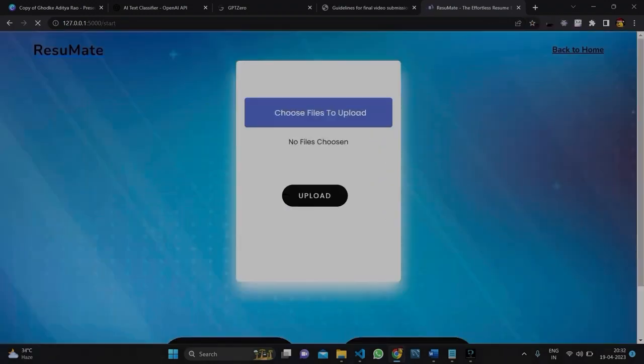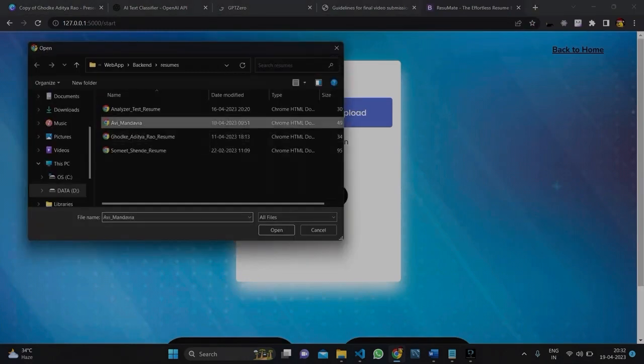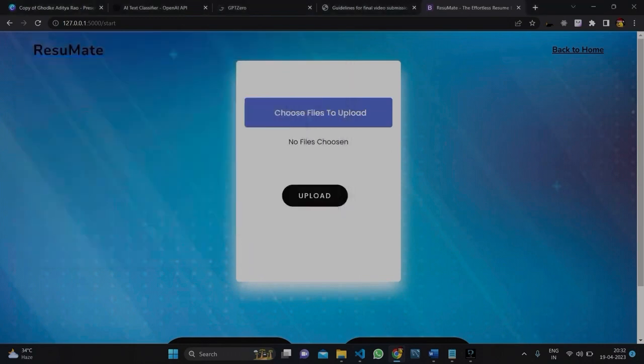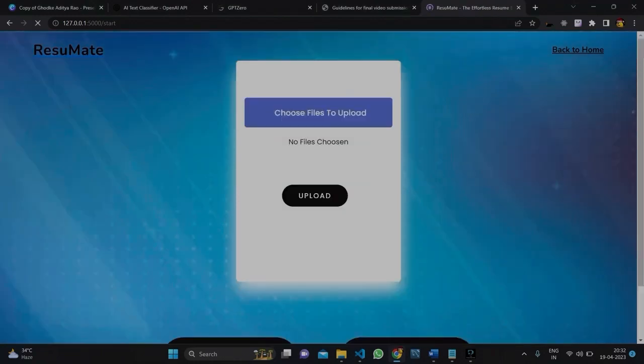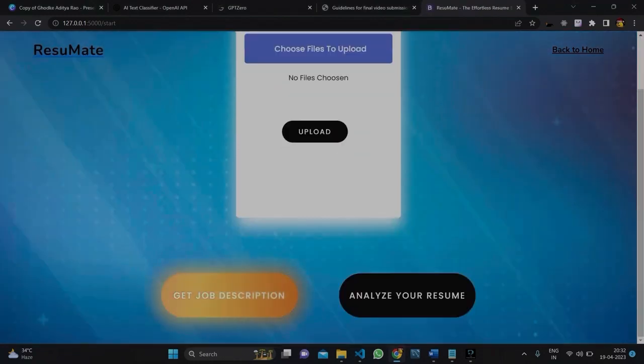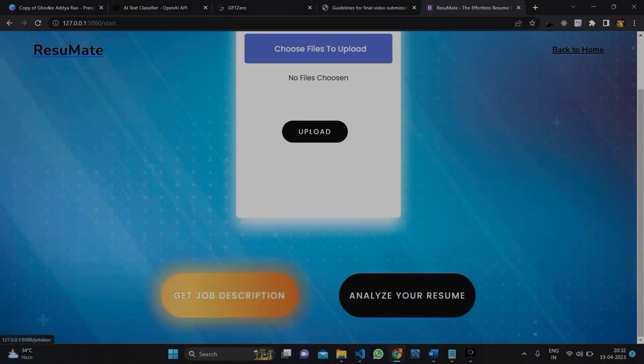Uploading a resume. So this is our upload section. Firstly we choose a file. So here I choose a resume. After that it is uploaded. After that, click on upload. Now it is uploaded. Now we see that there are two options: getting job description or analyzing your resume. So these are the two main important topics of our app. So if I click on get job description,